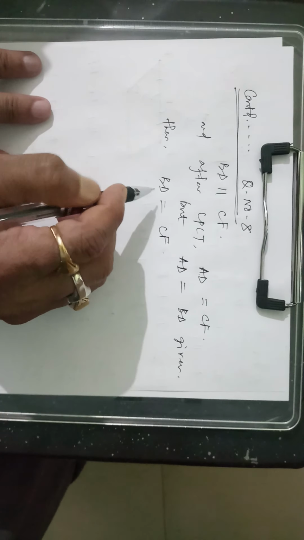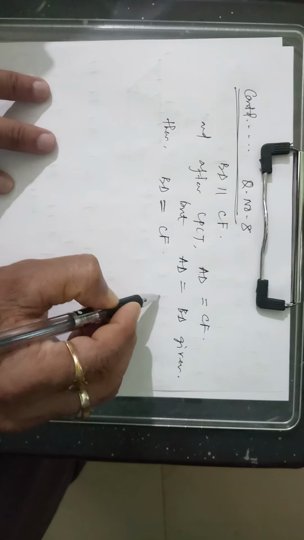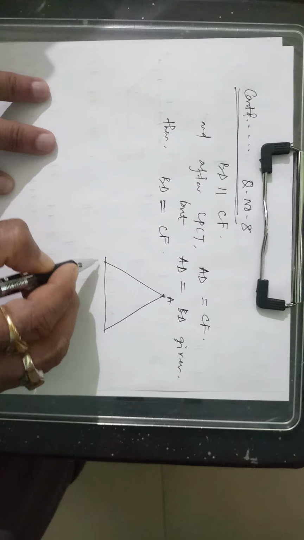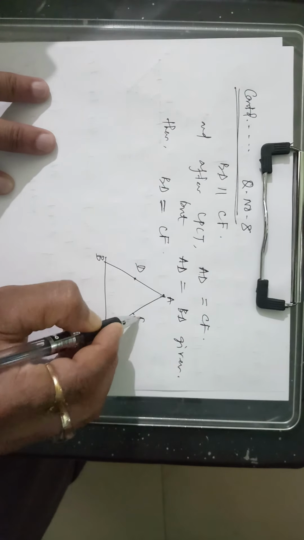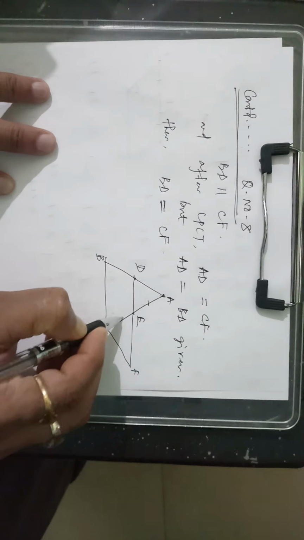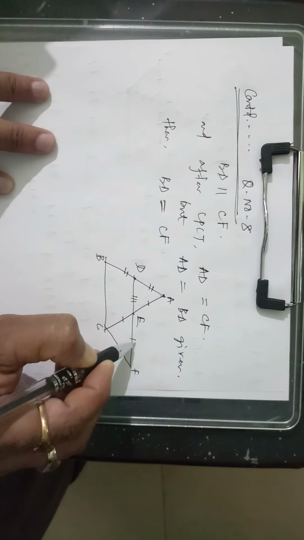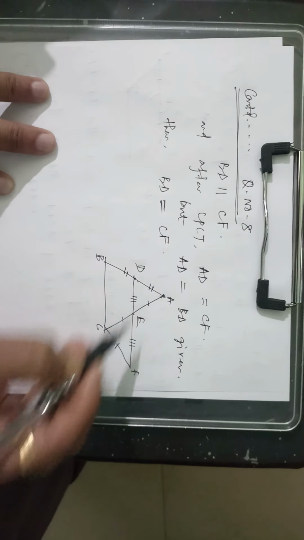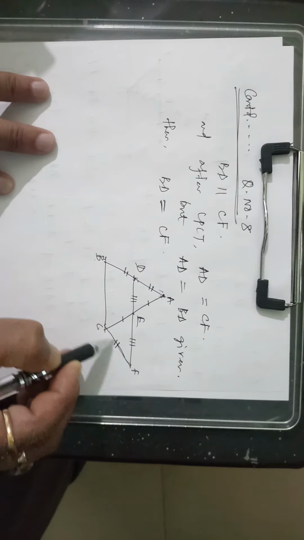You see the figure, BD is equal to CF. Otherwise, draw a figure in your note. Otherwise I am doing it here again. You see this figure we have done on the last page. This is D, E and F. I am just doing it roughly here. Already AE is equal to EC and AD is equal to BD and DE is equal to EF we got, and after CPCT AD is equal to CF, but AD is equal to BD, therefore BD is equal to CF.